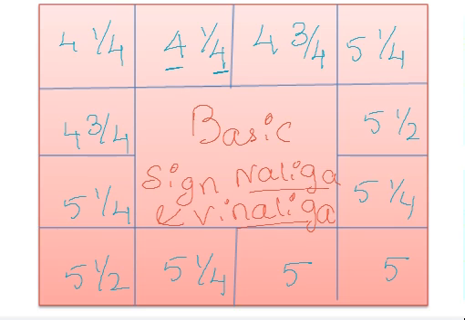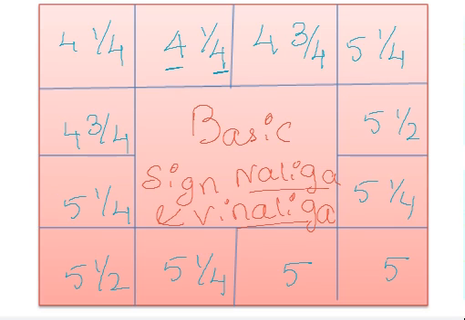Here Naliga is the same, Vinaliga has a 1/4 difference. Here 1/4 difference, here 1/4 difference, here no difference, here 1/4 difference, again 1/4 difference, here 1/4 difference, here half difference, from here half difference. So just see what the differences between Naliga and Vinaliga are in each and every house. Based on this, we are going to see more calculations.